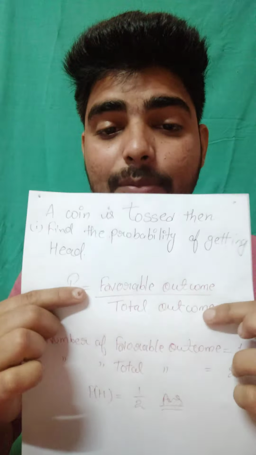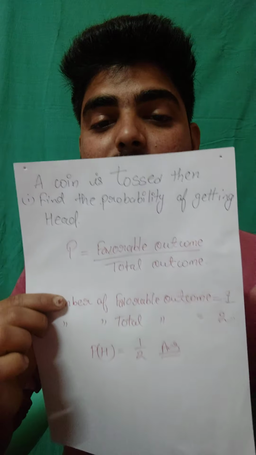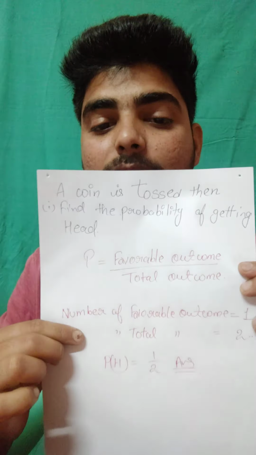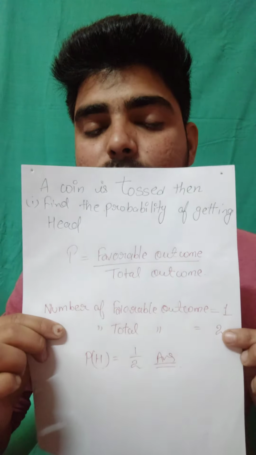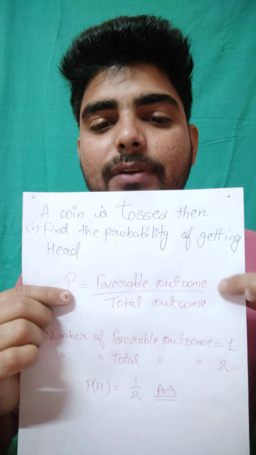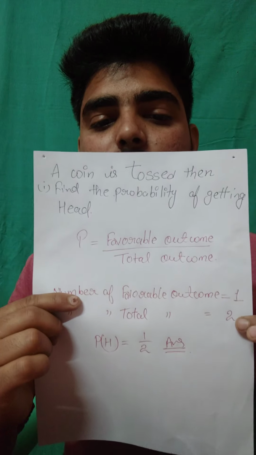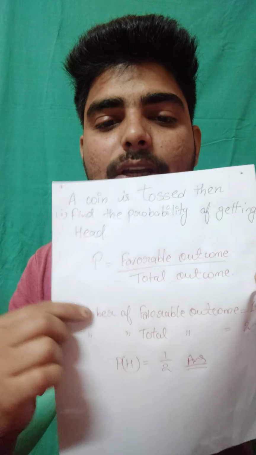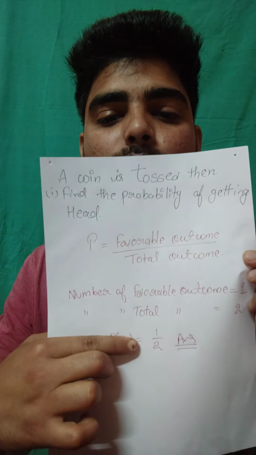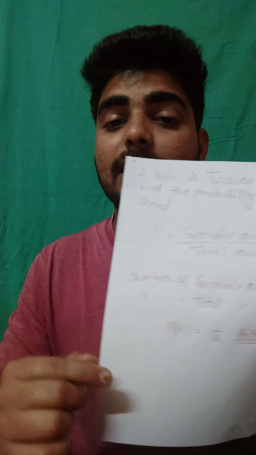It means favorable outcome. Here, the favorable outcome is 1. It means you are going to get head only once. And what is the total outcome? Total outcome is 2. It means head or tail. So the formula for probability is favorable outcome upon total outcome. Favorable outcome is 1. Total outcome is 2. We will put these values in the formula. We will get 1 upon 2. So the probability of getting head in this case is half, that is 1 upon 2. Let's take one more question.